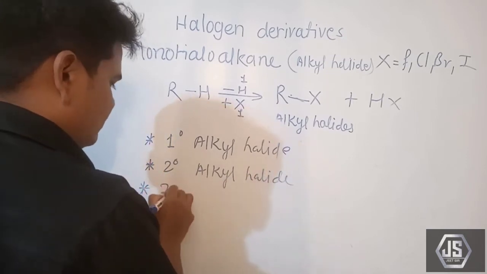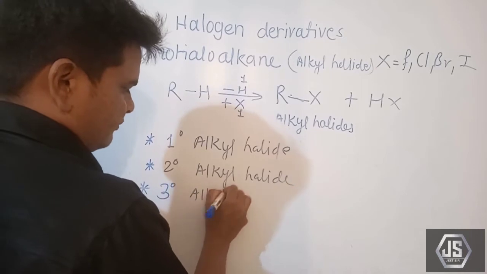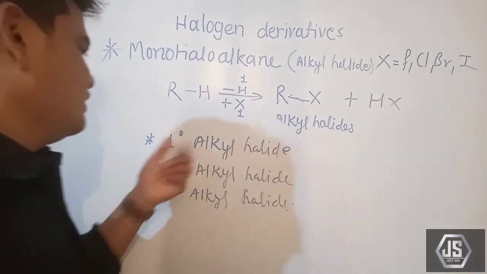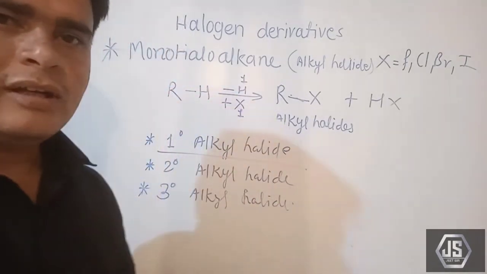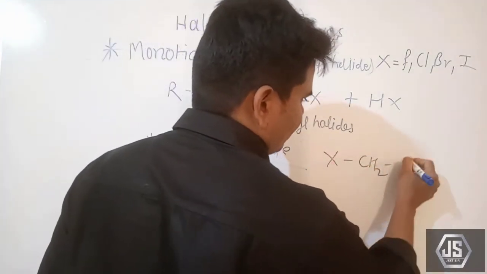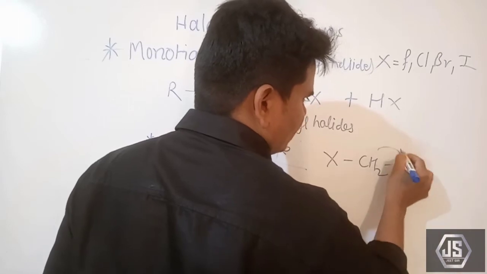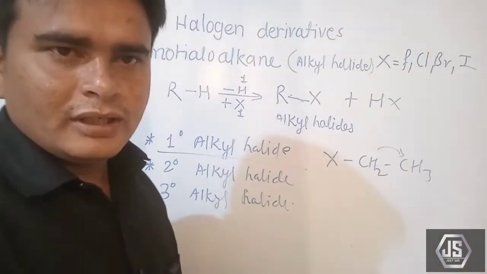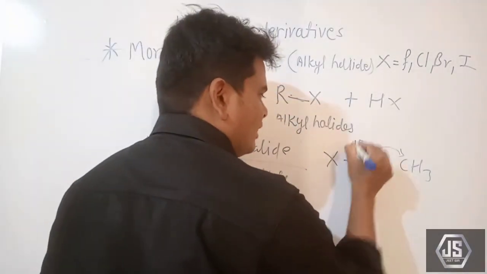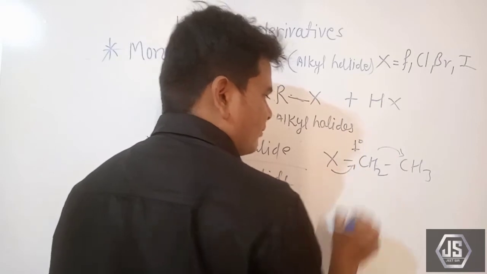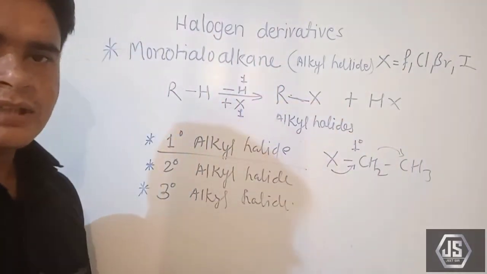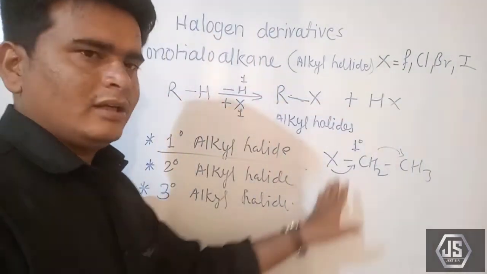Third one is tertiary alkyl halide. So how is it distributed? Firstly, primary alkyl halide. Primary alkyl halide means the halogen group goes and attaches to that carbon atom which is attached to only a single carbon atom. If any carbon atom is attached to a single carbon atom, then it is said to be a primary carbon atom, and when a halogen atom attaches to that primary carbon atom, primary alkyl halides are formed. These are called the primary alkyl halides.